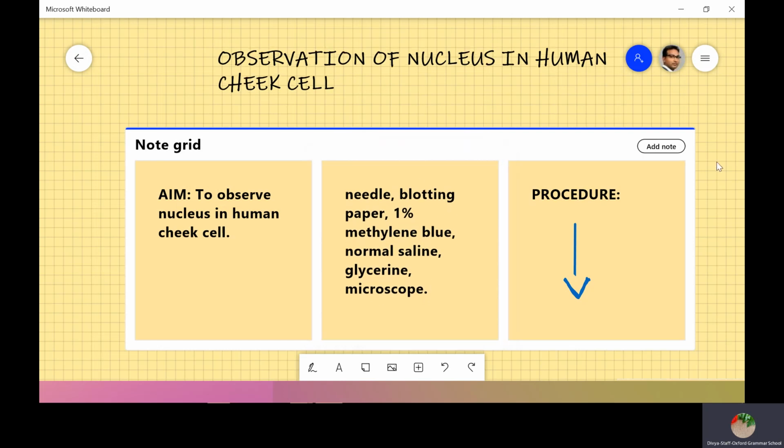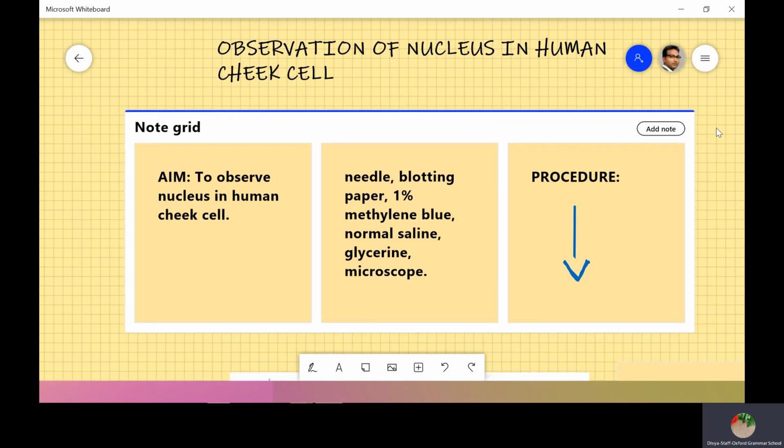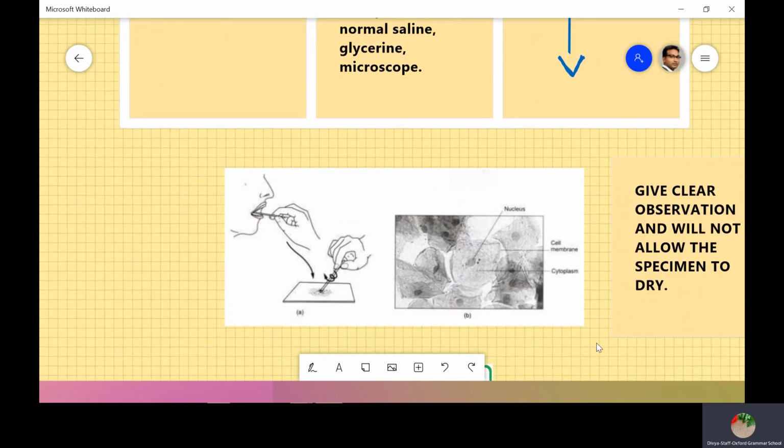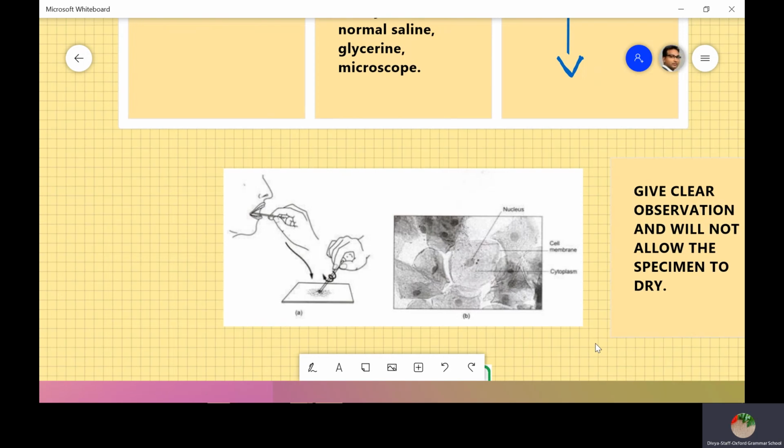And when it comes to the procedure, what is the procedure? First of all, we need to wash our mouth. Wash the mouth thoroughly and scrape a little of the internal lining of the cheeks, children. With a clean spatula or toothpick or ice cream spoon, anything. Before that, we need to place saline on a watch glass or slide. Then take the scrape, keep it on that and mix thoroughly with the saline.